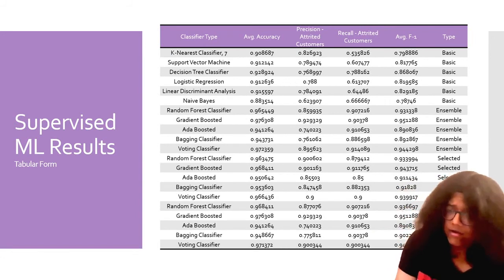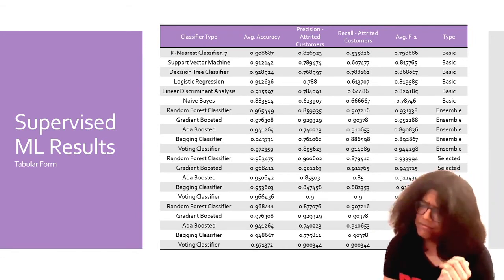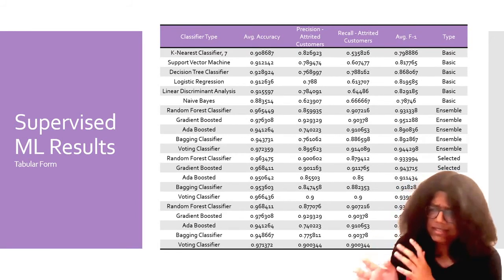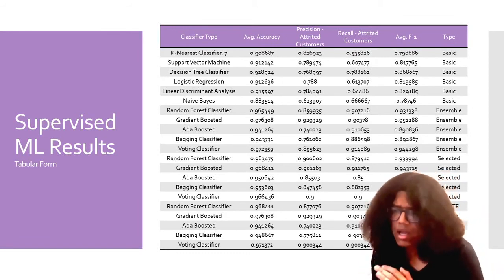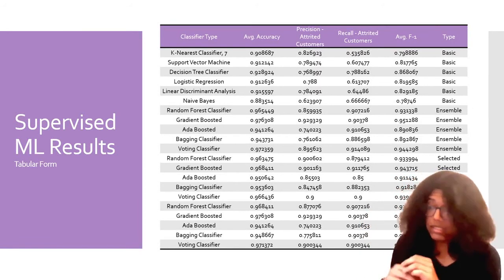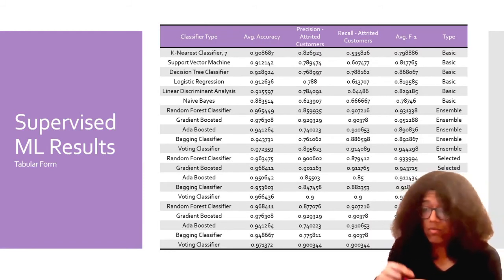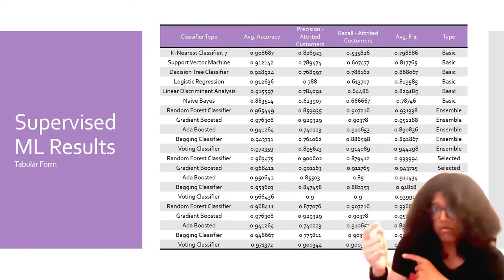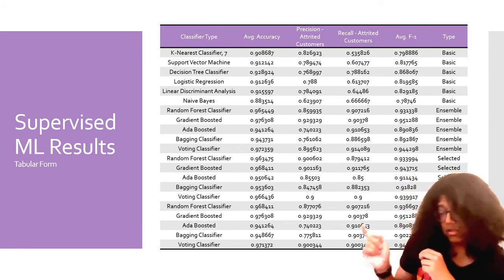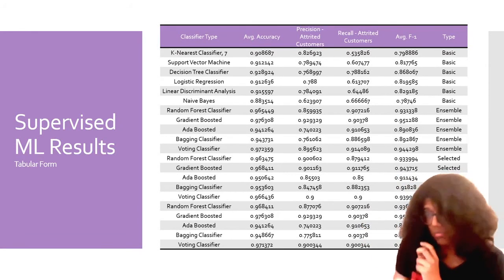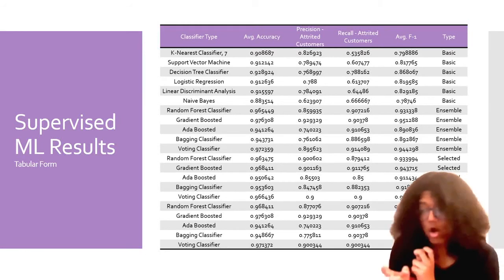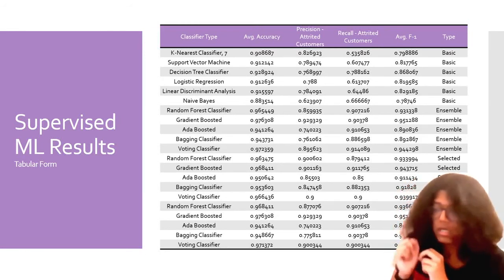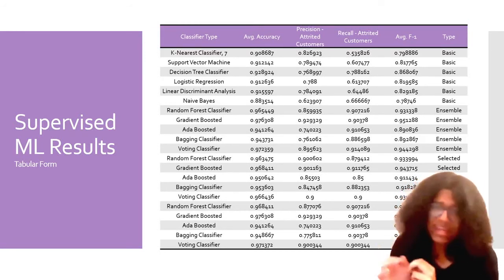Voting classifier is also having a very similar performance in a close second, where we see that the voting classifier in the ensemble method has a 91.4%, which is higher than the gradient boosted for ensemble. So that is the best model if you're looking at recall, not F1, even though it is quite close to gradient.